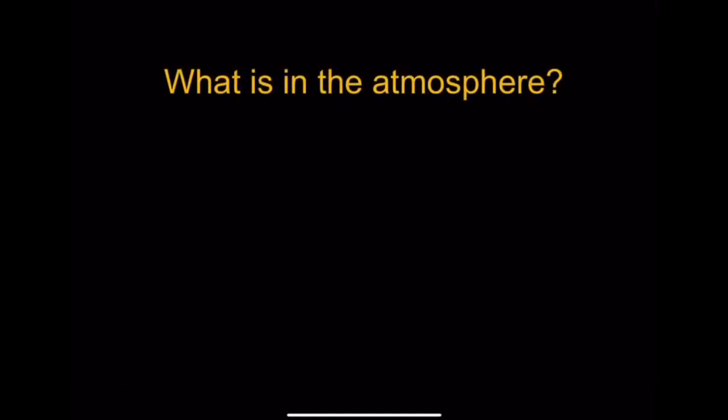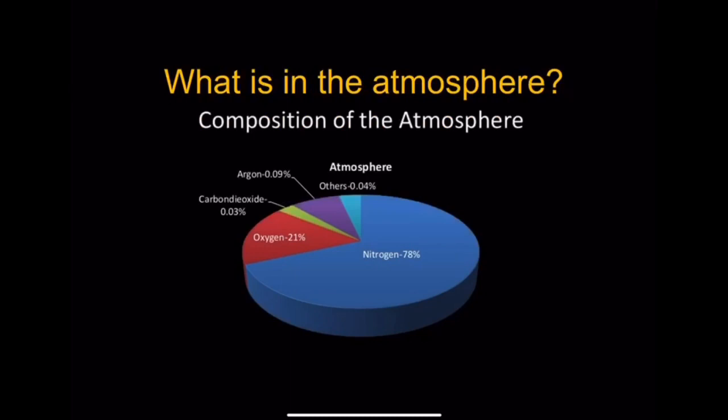What is in the atmosphere? Our atmosphere is predominantly composed of 78% nitrogen, 21% oxygen, 0.03% carbon dioxide, 0.09% argon, and all other molecules and gases within our atmosphere make up 0.04% of our atmosphere.